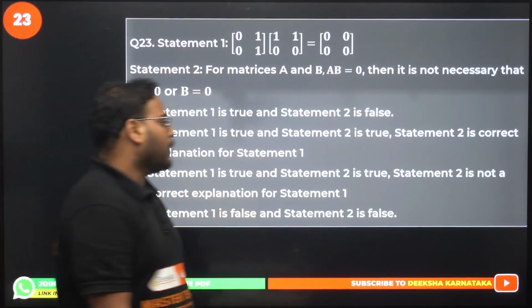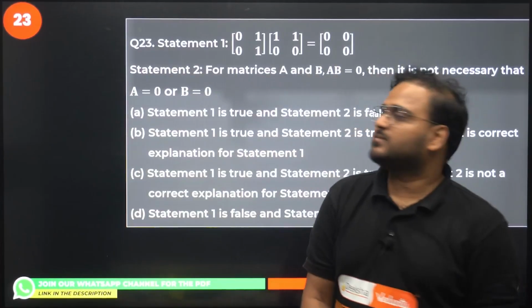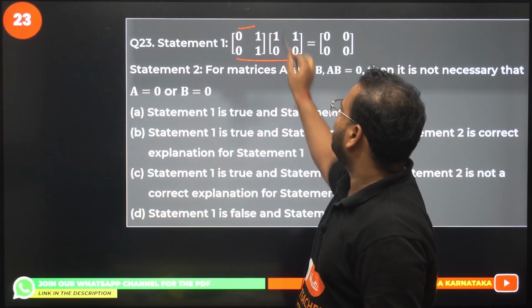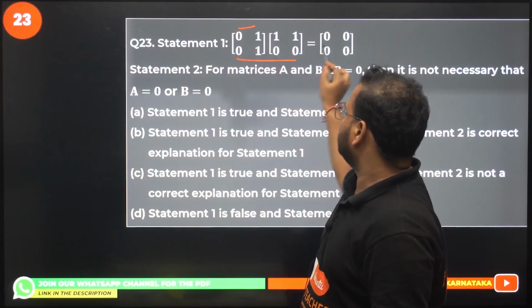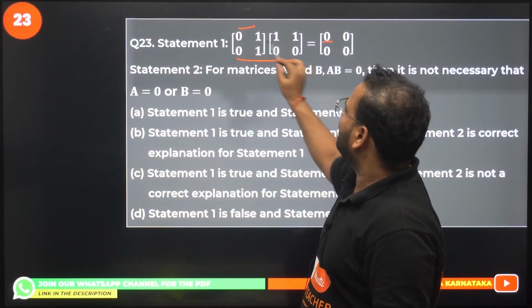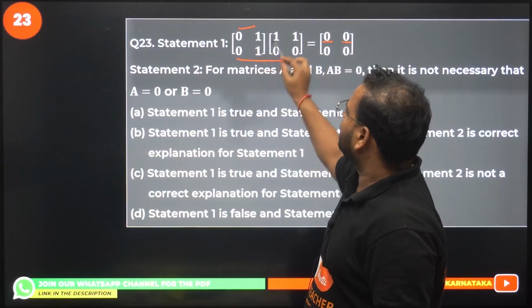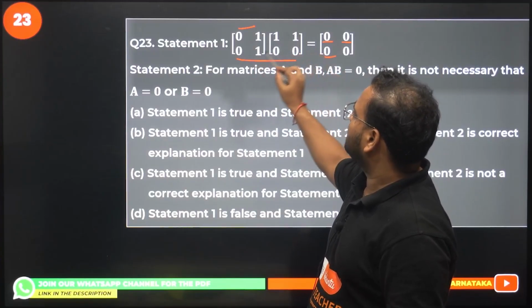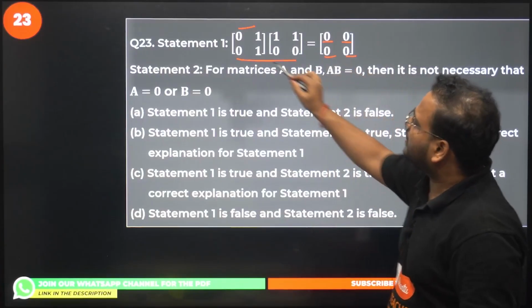Next up, question number 23. Statement is what? 0 into this product basically. Check the product. 0 into 1, 1 into 0. 0 into 1 is 0, 1 into 0 is 0. Correct. Second row, second column. 0 into 1, 1 into 0. Correct. It means product of these two is 0.